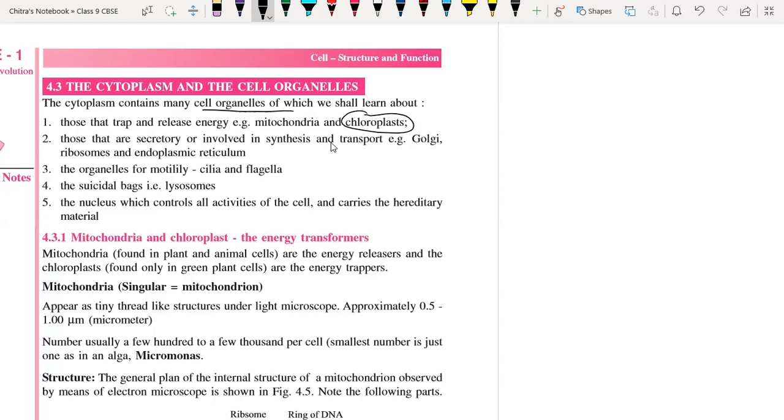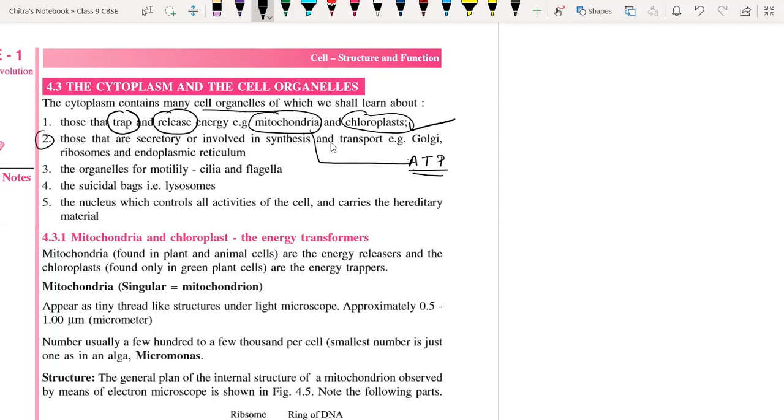So who is going to trap energy? The chloroplast. And who is going to release energy? Mitochondria. In which form? In the form of ATP. What is ATP? It is adenosine triphosphate, and energy is stored in the form of phosphate bonds.